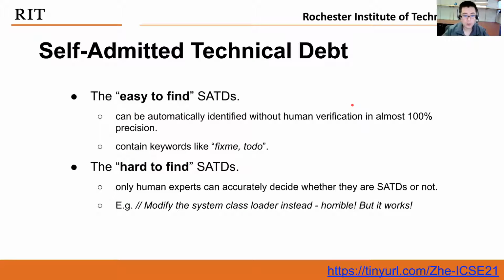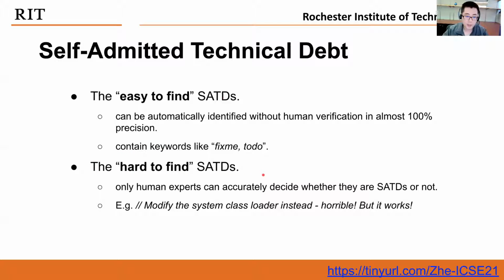In our work, we divide these SATDs into two types. The first type is called the easy to find SATDs, and those are the ones which can be automatically identified without human verification in almost 100% precision. Those SATDs also always contain keywords like fix me or to do. So if you see these keywords, then it is almost always related to an SATD, right?